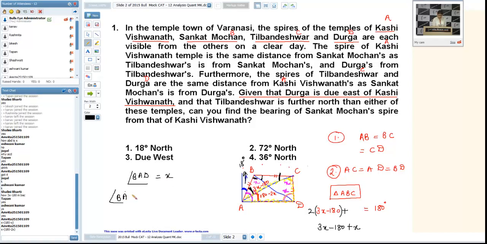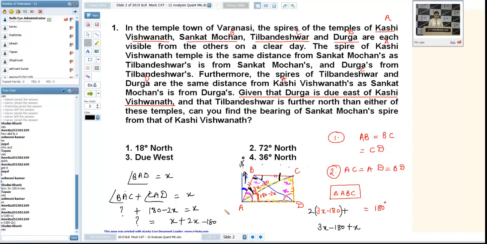That is BAC plus angle CAD. Obviously that will be equal to x. And CAD we have taken as 180 minus 2x. If we solve it, we are just balancing here. That's why. Is it okay now, Shalini?